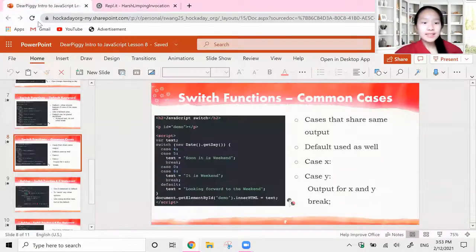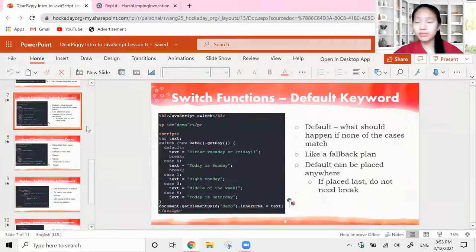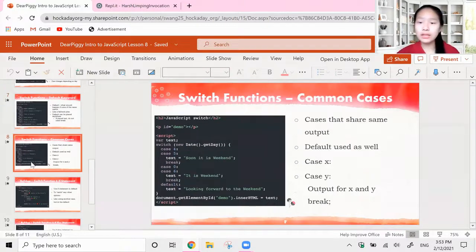All right, guys, this was a pretty productive video. We learned about the default keyword, which is kind of like our fallback plan, what should happen if none of the cases are matching. And then we learned about the common cases, which are basically where you want to do the same thing for multiple different cases, right?